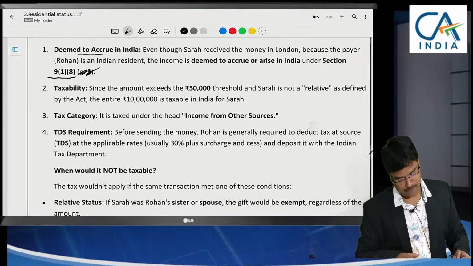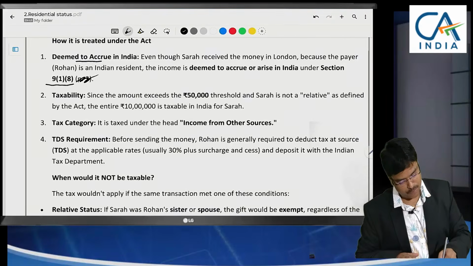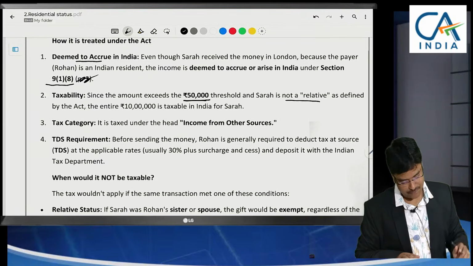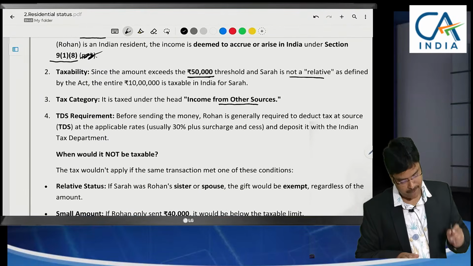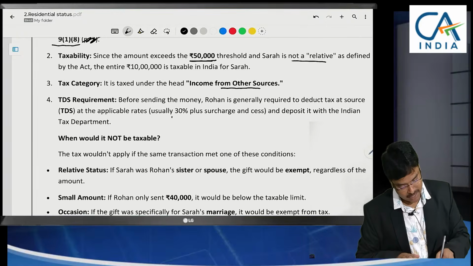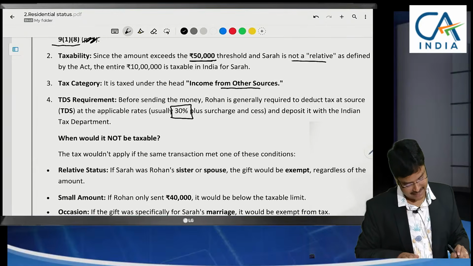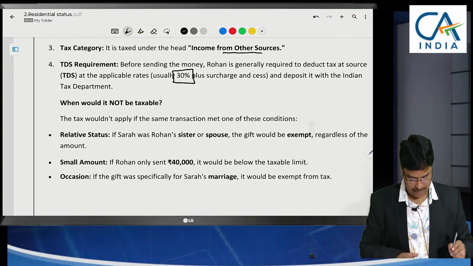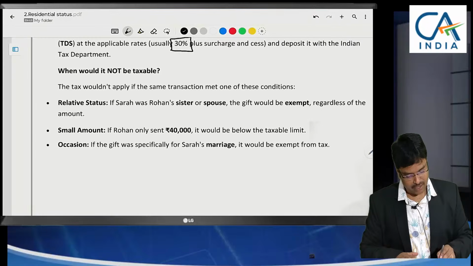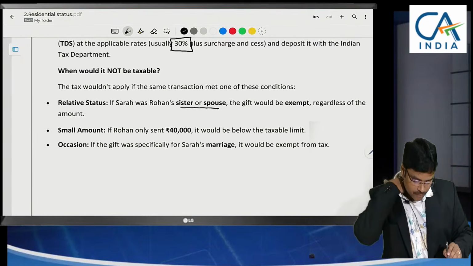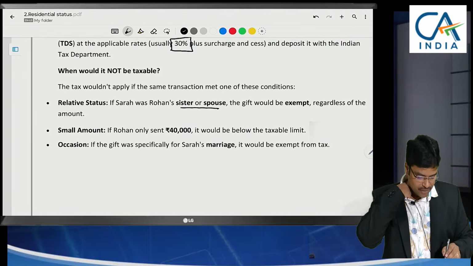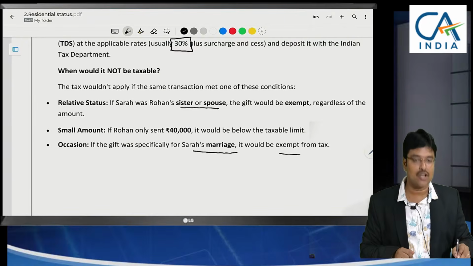Deemed to be accrued. Since a gift amount below 50,000 is usually exempted, a gift above 50,000 from a non-relative is taxable under the head income from other sources, and a very important term, we have to deduct TDS at 30%. Sir, if the recipient is a sister or spouse, if it is a relative, nothing is taxable, or a gift received on the occasion of marriage is also exempted.